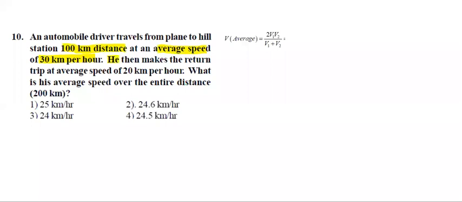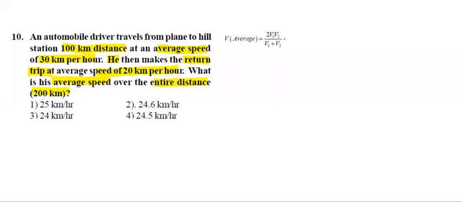He then makes the return trip at an average speed of 20 kilometers per hour. What is his average speed over the entire distance of 200 kilometers?